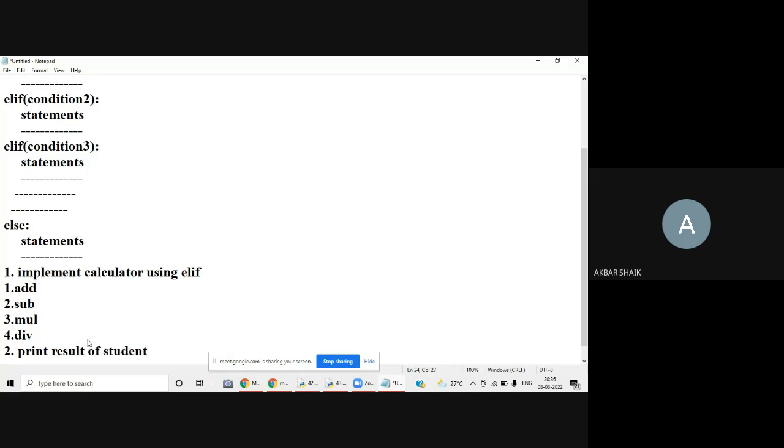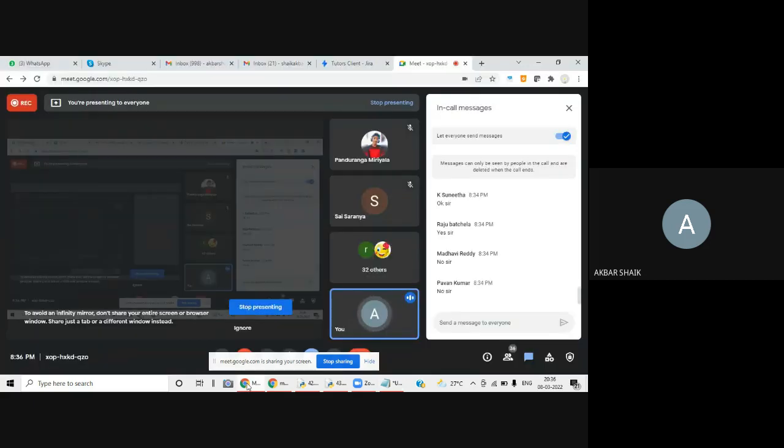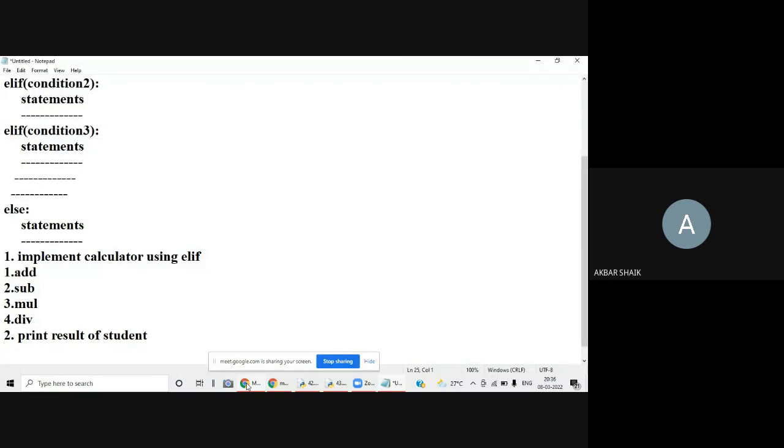So what is the input for this program? Anyone tell me, what is the input for this program? Print the result of a student. What is the input? Anyone? Please respond. What is the input for this program? Very good. Subject marks. Yes. So subject marks are the input.